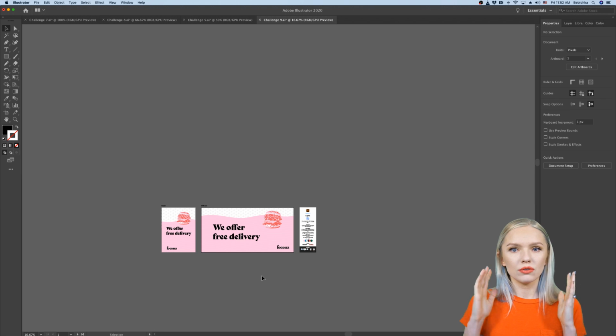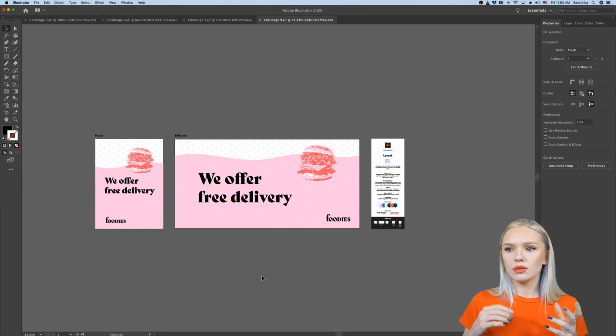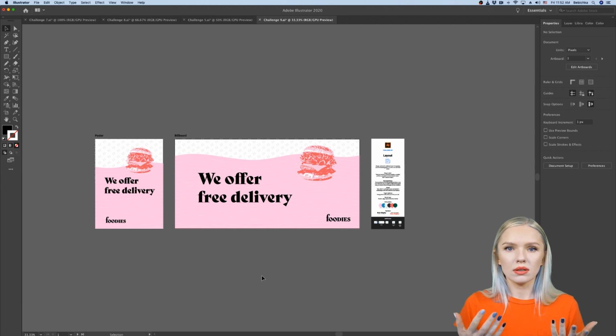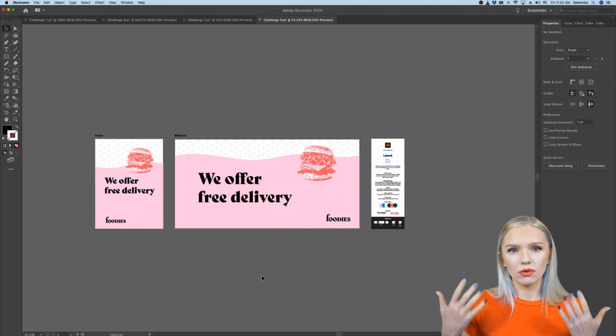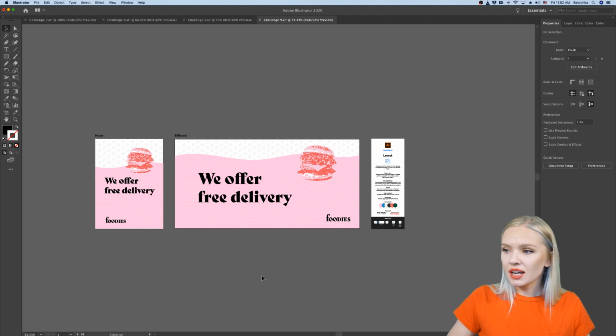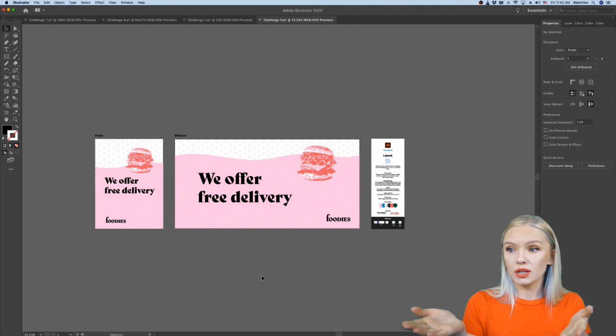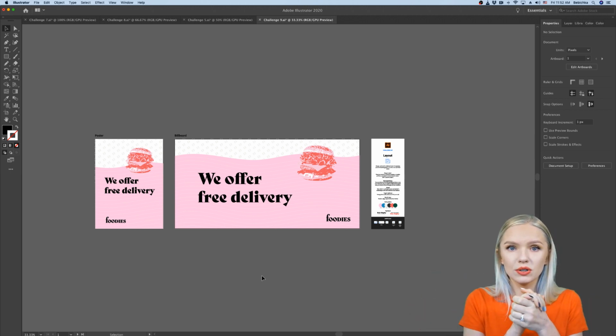Because, for example, if you drive on a highway, you want to see what the brand is all about. You want to read the message on time before you pass by. So that's the most important thing here. And of course, if you are exporting things like that for print, make sure to leave a bleed around this, probably around an inch for large prints.